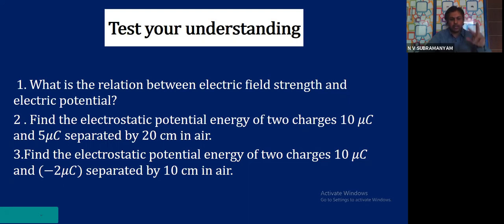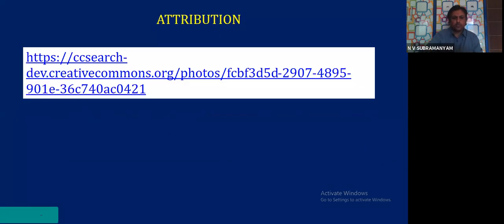Now, if you see carefully, I told two examples. In one example, I got positive energy. In one example, I got negative energy. That has shown me that potential energy can be positive or negative. So in physics, whenever you are studying, you will not only concentrate on the theory part, but also concentrate on the numerical examples. That is how you can learn physics better. So that brings me to the end of this session.